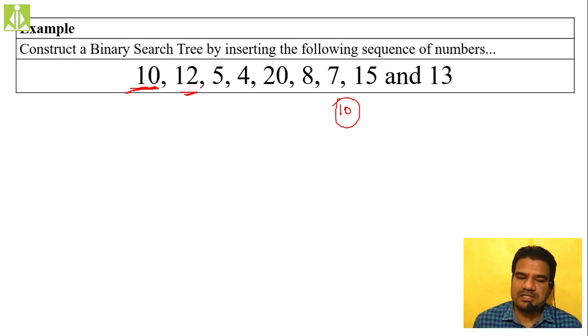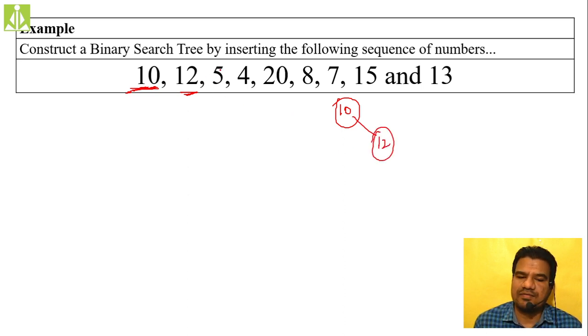If it is less than, insert this 12 on the left side, and if it is greater than, insert it on the right side. Because 12 is greater, we go to the right side. If it is greater, we insert it as the right child. If it is lesser, we insert it as the left child. But as 12 is greater, we are inserting it as the right child. So 12 will come over here.